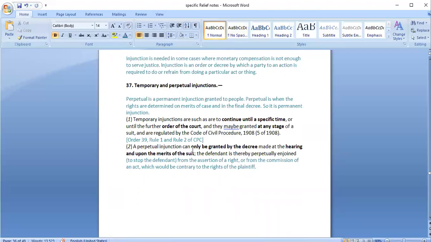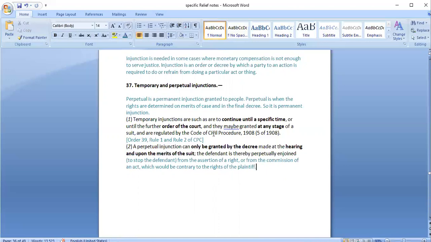A perpetual injunction can only be granted by a decree made at the hearing and upon merits of the case, and the defendant is thereby permanently enjoined from asserting a right or from the commission of an act which would be contrary to the rights of the plaintiff. In case of a temporary injunction, it is when the case is still pending. It may be at any stage of the case. If the court feels that if the person is allowed to continue doing something, it would be violating the rights of the plaintiff, the court would pass an order.